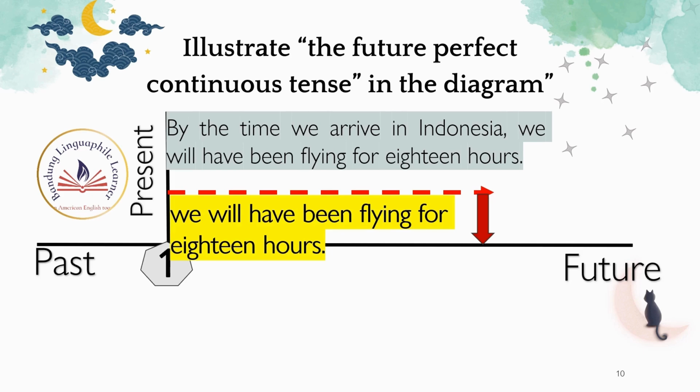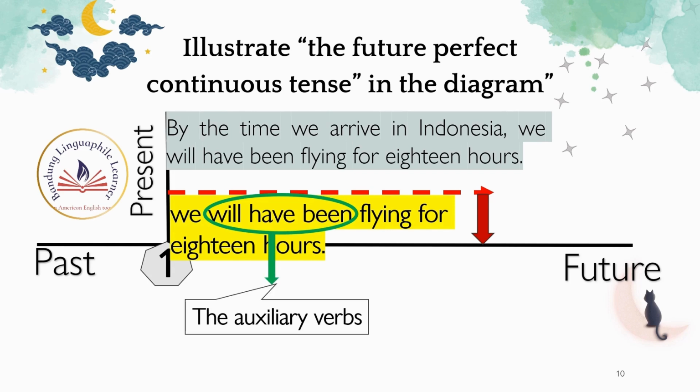This sentence uses the future perfect continuous tense because it has will have been as the auxiliary verb, and flying as the main verb.